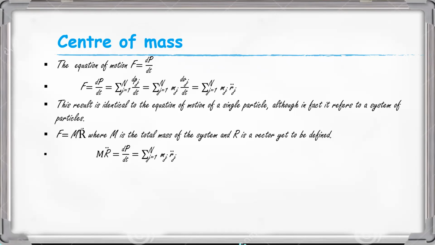When it is projected, the point B moves in a parabolic path. So that particular point behaves like a point mass.